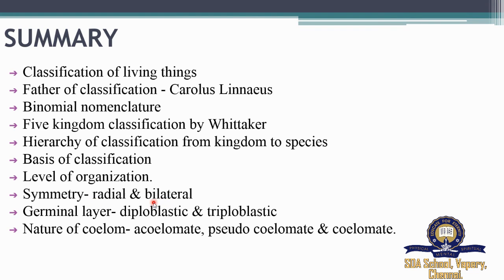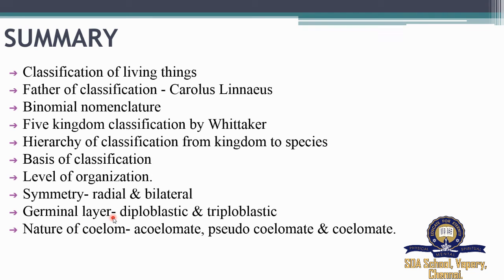Under radial symmetry, if the body parts are arranged around the central axis, then it is radial symmetry. Whereas for bilateral, it is along the radial axis.